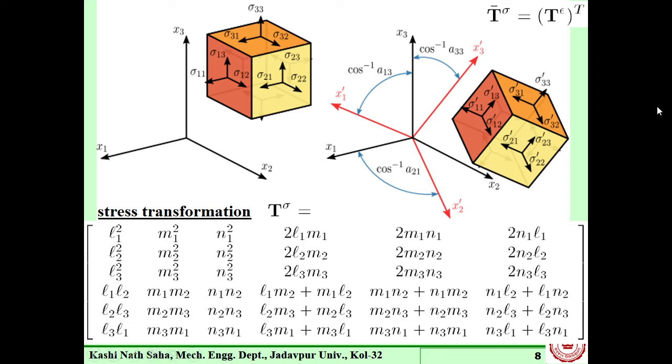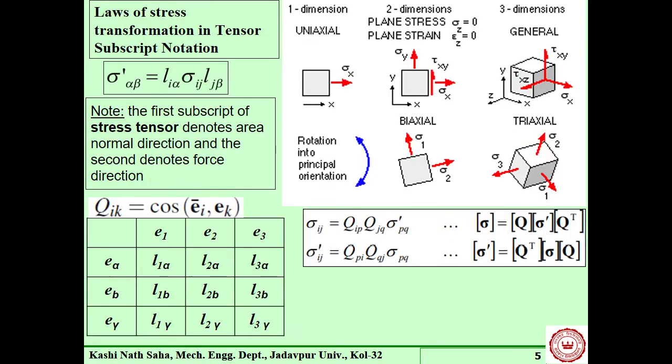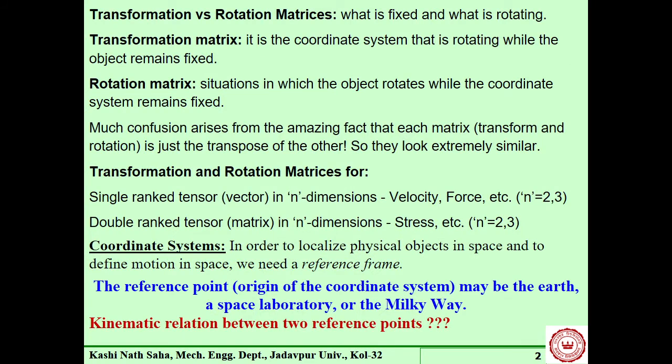This rotation of the body, or keeping the body in this position, we can consider rotation of the axis also. So here, what is transformation, what is rotation, that terminology we must understand, right? So, what is the relation here? Which one is fixed and which one is rotating?